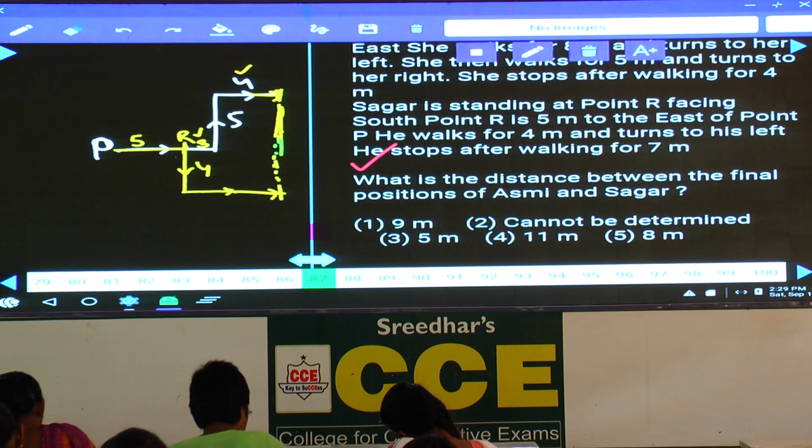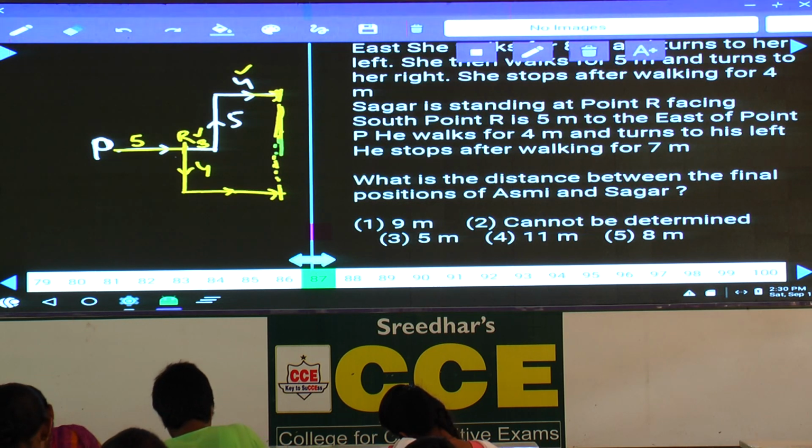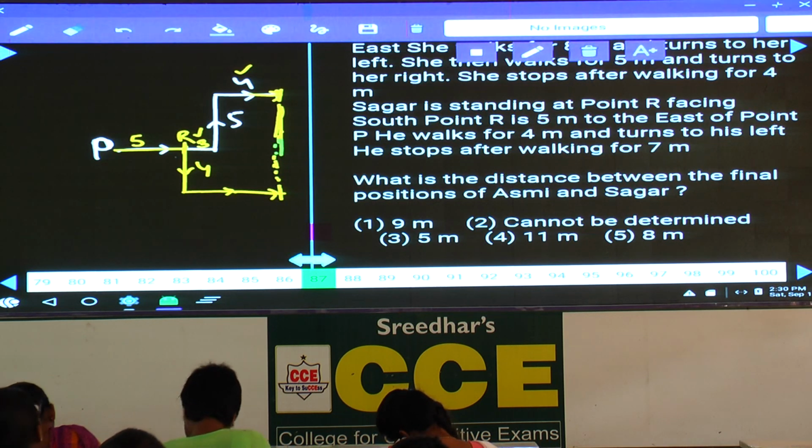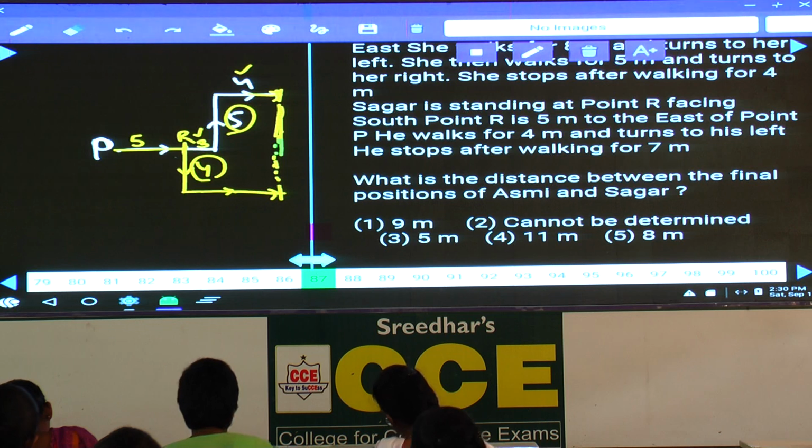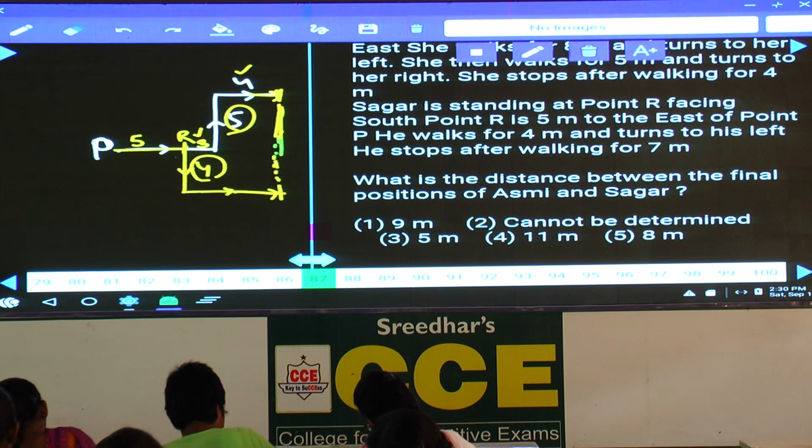Then what about 87? Question 87: what is the distance between the final positions of Asmi and Sagar? Now the final position is nothing but vertical direction. How much is the distance? This is 5 and this is 4. Hence 5 and 4, both these two are in two different directions.